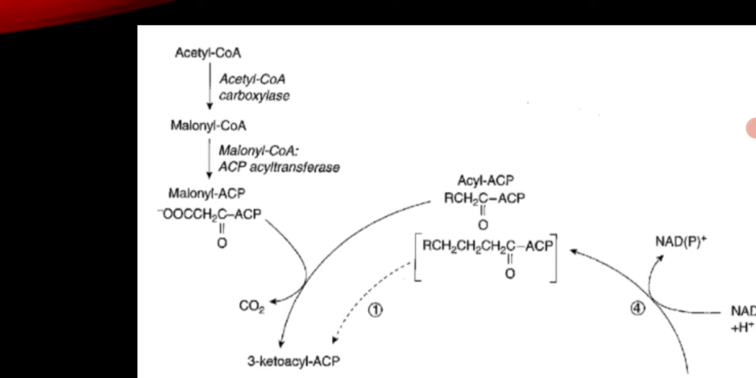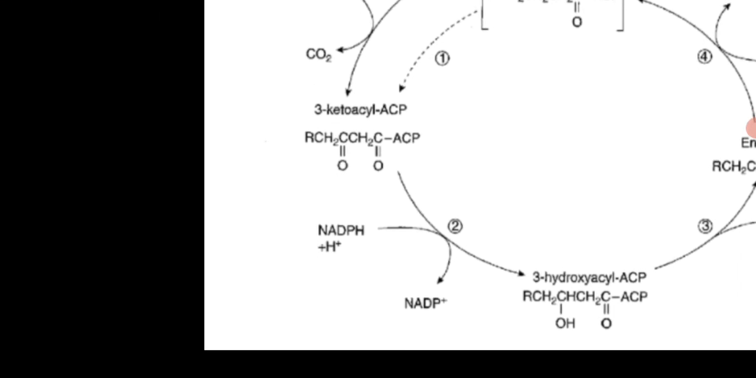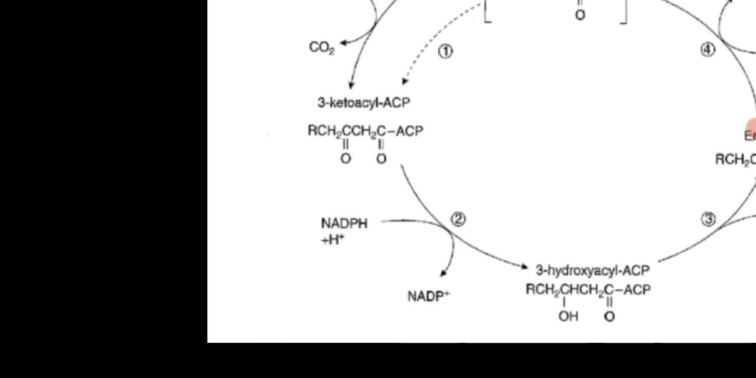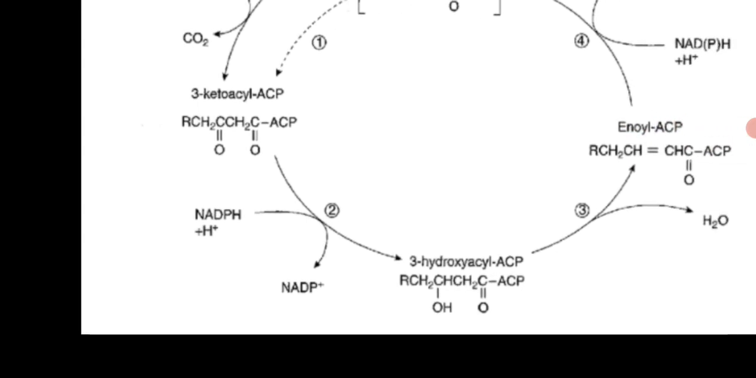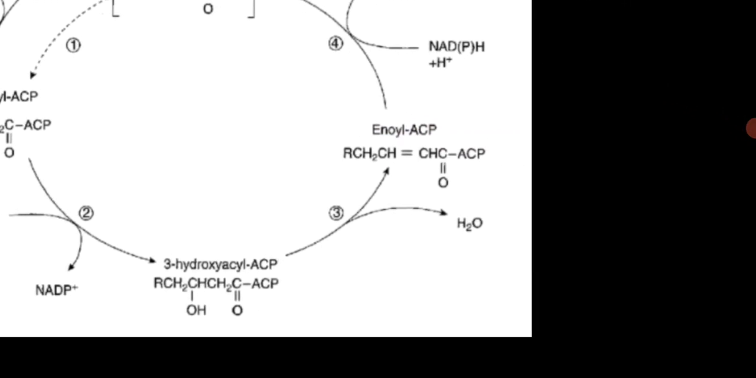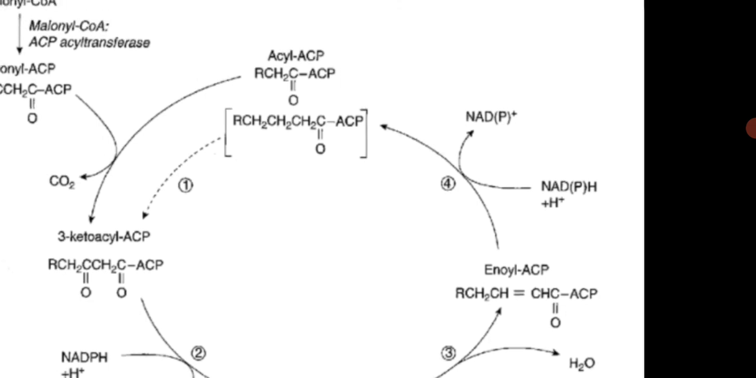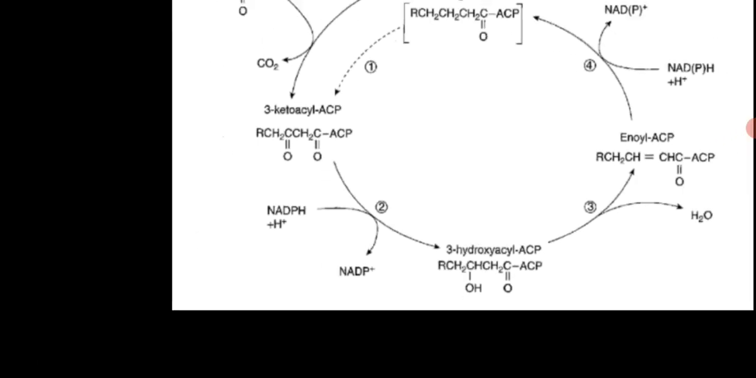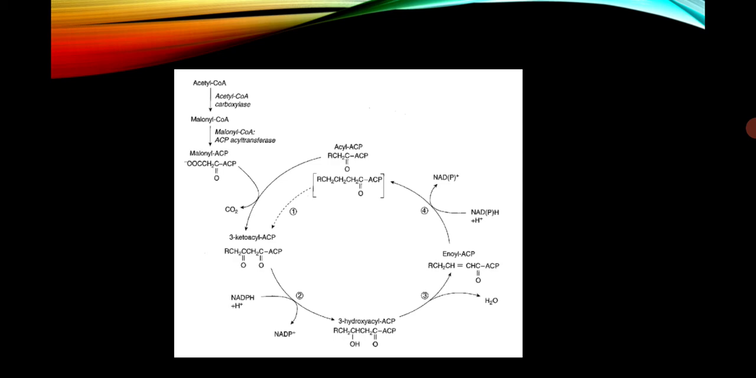One carbon dioxide is removed and 3-ketoacyl ACP is formed. To 3-ketoacyl ACP, hydrogen is added and 3-hydroxyacyl ACP is formed. From 3-hydroxyacyl ACP, one water molecule is removed to form enoyl ACP, and then to enoyl ACP, hydrogen is added to form the acyl ACP compound. In this way, 2 carbons are added in each cycle. So a number of repeated cycles occur.